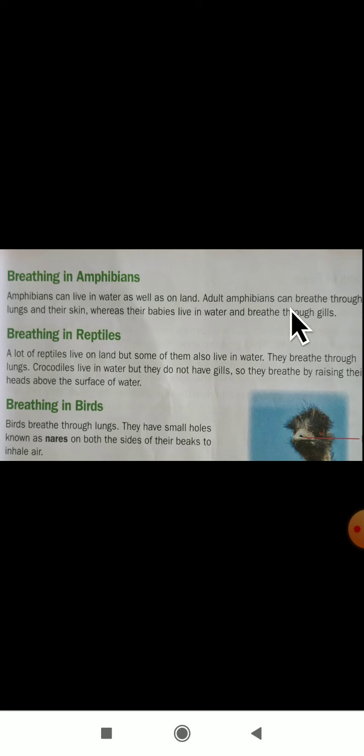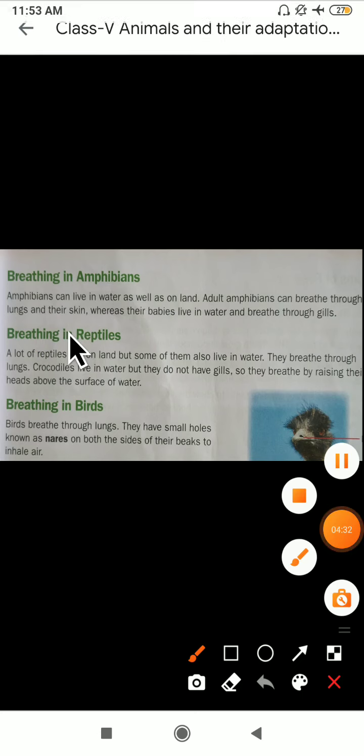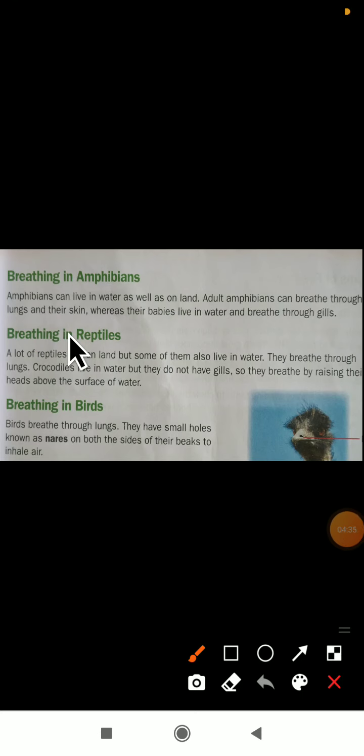Adult amphibians can breathe through lungs and their skin. Whereas the babies of amphibians live in water and breathe through gills. Babies breathe through gills, and adult amphibians breathe through the lungs and their skin.